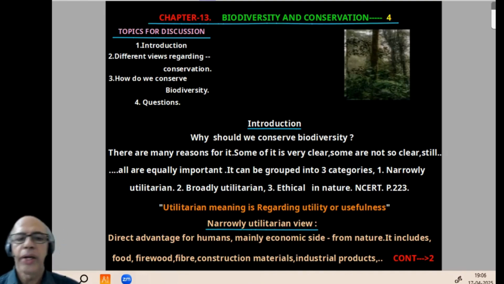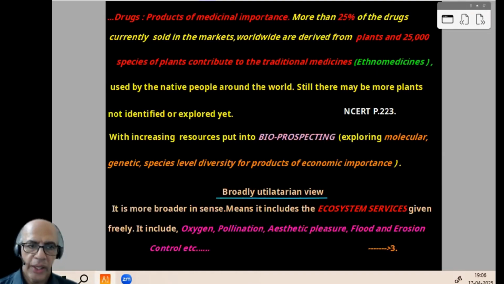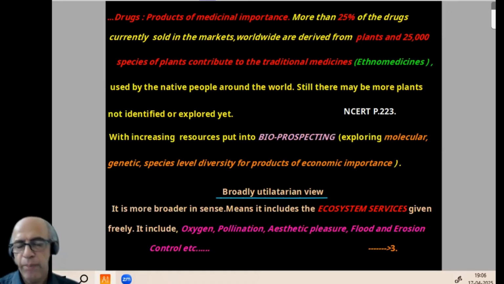Now, utilitarian, that word comes in NCERT. If anybody doesn't know the meaning, utilitarian means regarding utility or usefulness. So the first view is the narrowly utilitarian view. Narrow means mainly concerned with humans, their economic side. So direct advantage for humans, mainly the economic aspect. From nature we are taking food, firewood, fiber, construction material, industrial products, all this. Along with it, a very useful item, I will change the page, drugs. Drugs in the sense of products of medicinal importance.